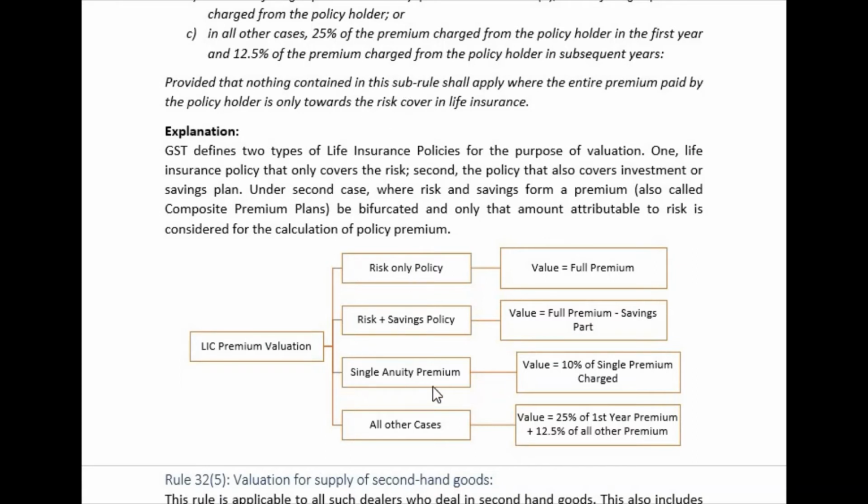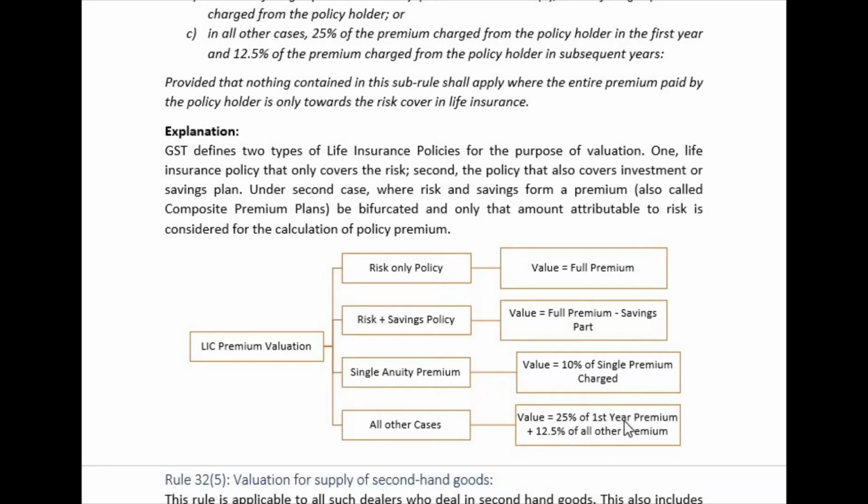And then single annuity premium, wherever there are people who are putting all the savings into the single annuity premium and then purchasing the policy. In such cases 10% of single premium charged will be considered. And in all other cases where we are giving monthly installments towards the insurance premiums, there 25% of first year premium.